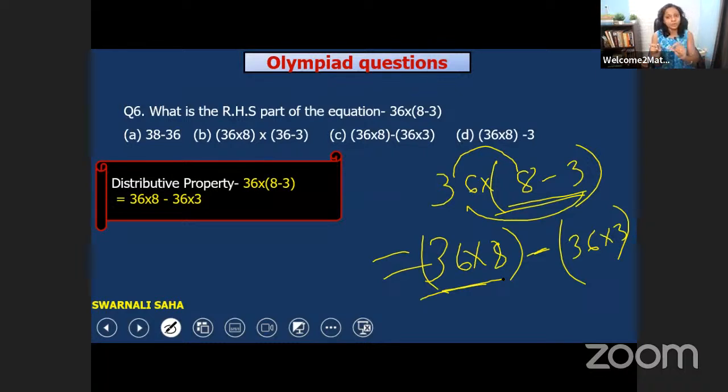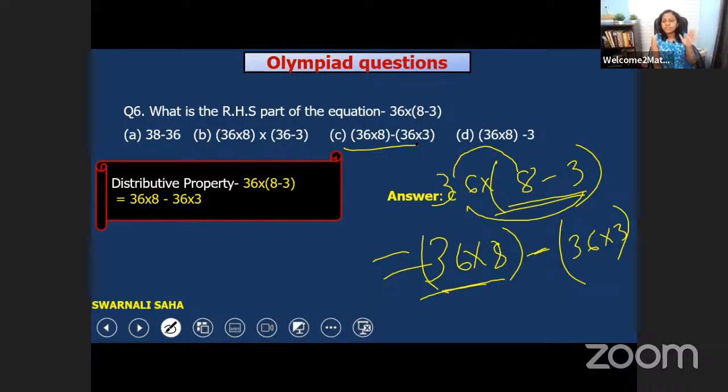It is distributive property. Not B, D is not right. C is the right one. Yes, C is the right one. Okay. Answer C is the right one. 36 into 8 minus 36 into 3. That is distributive property. No A, no D, C is the right one. Did you understand? If not, then you can tell me, I will explain you again.